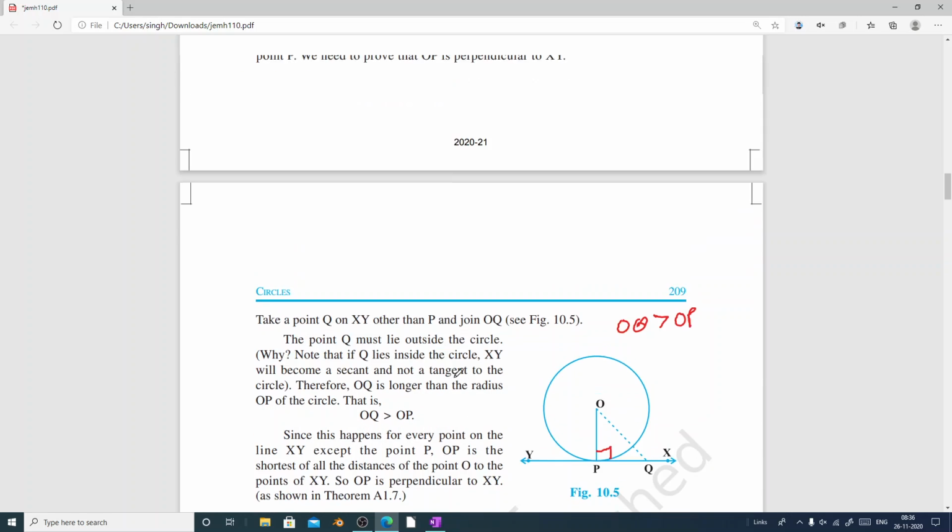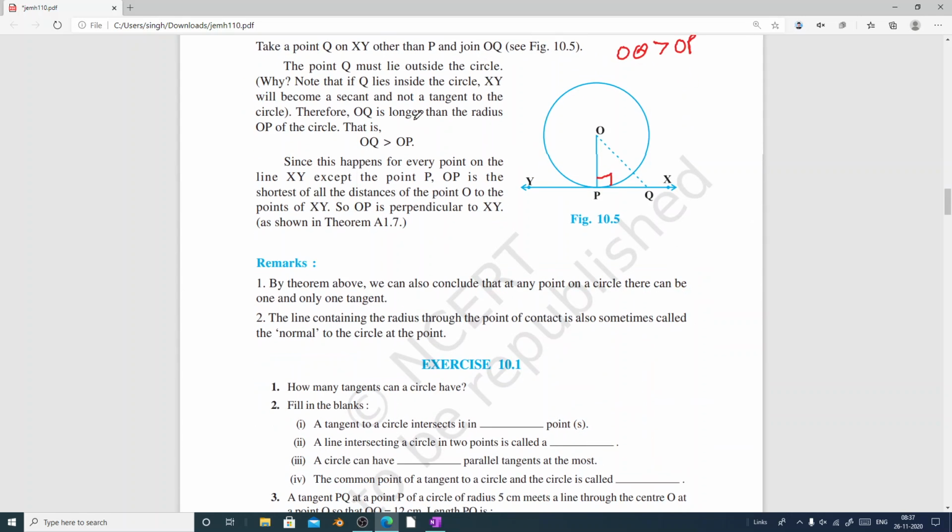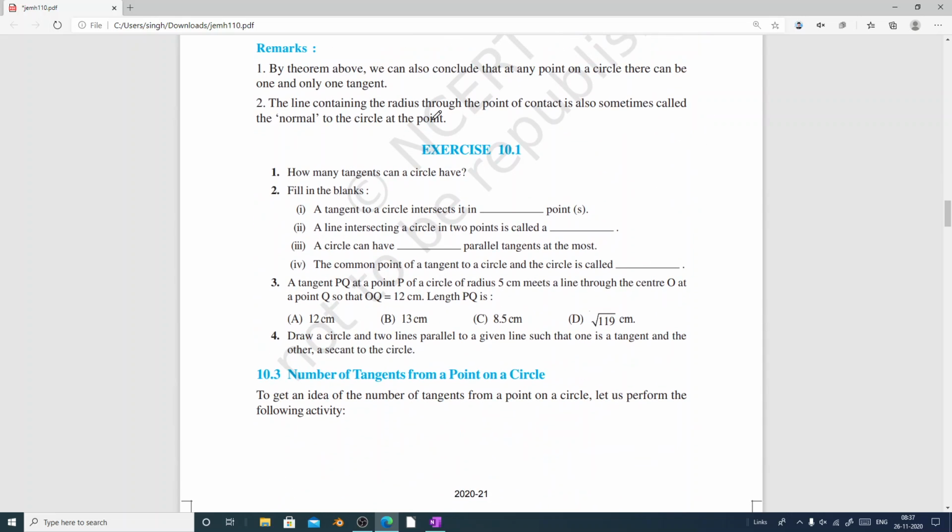Let us revisit what is 10.1. The tangent at any point of a circle is perpendicular to the radius through the point of contact. Now we will go to exercise 10.1. So exercise 10.1 is a very simple one. Whatever we have learned, that only will apply.